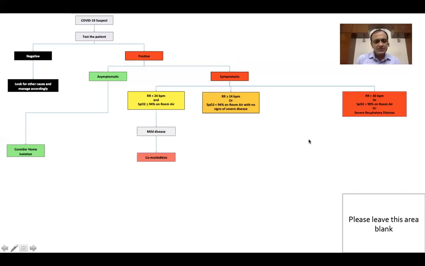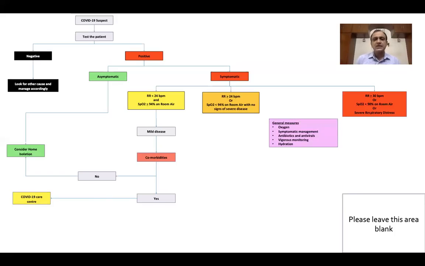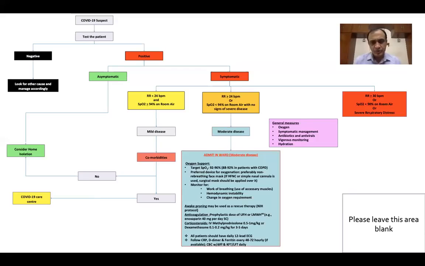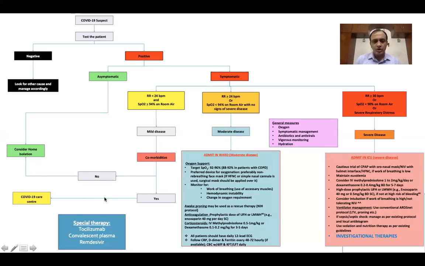Now, mild patients without any comorbidities are at low risk for progression to severe disease, so they can be monitored at home. They can also be home isolated. Mild disease with comorbidities, as also moderate disease and severe disease, need to be hospitalized. Now, for all these hospitalized patients, there is a treatment protocol, including a battery of investigations and some management. We are going to talk about all these in the subsequent slides.